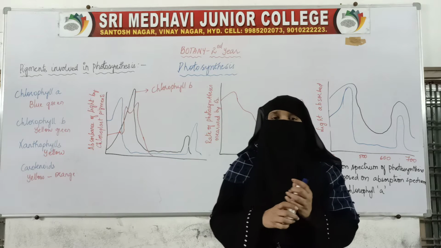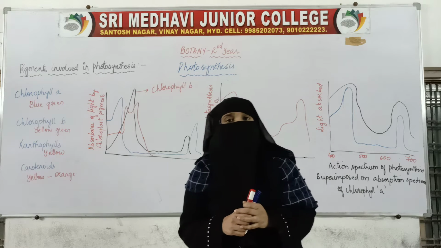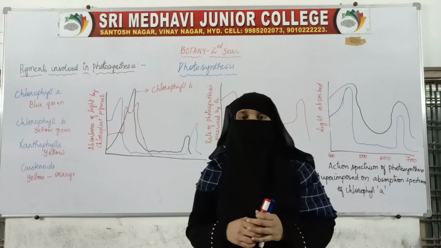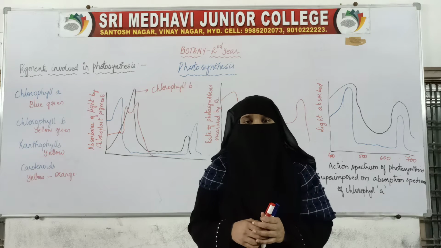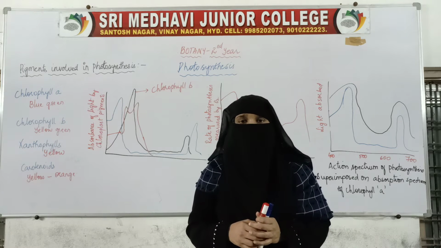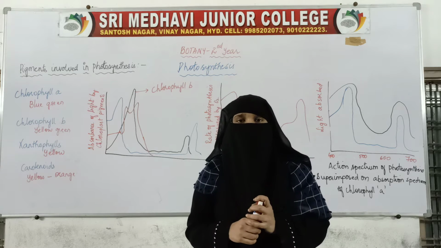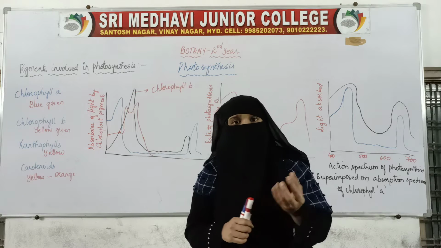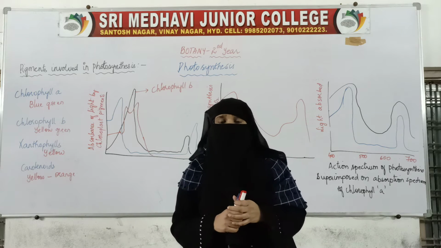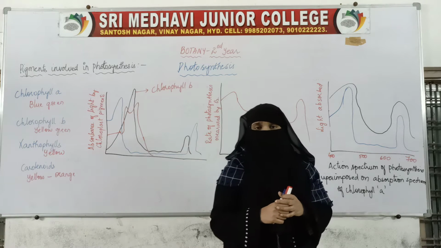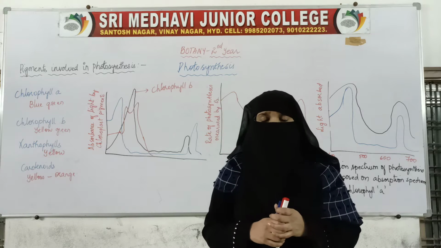That is why the events which take place in the membranous systems of chloroplast are called the light reactions. What are the products formed during light reaction?